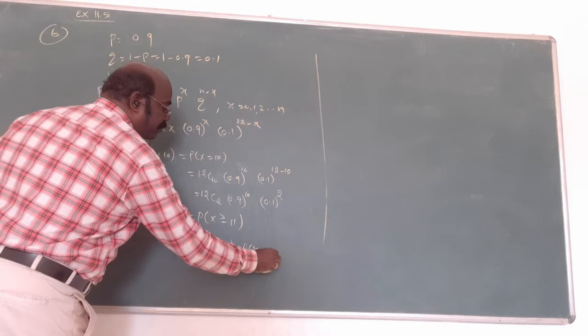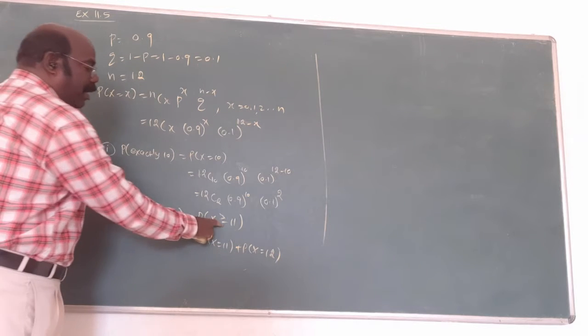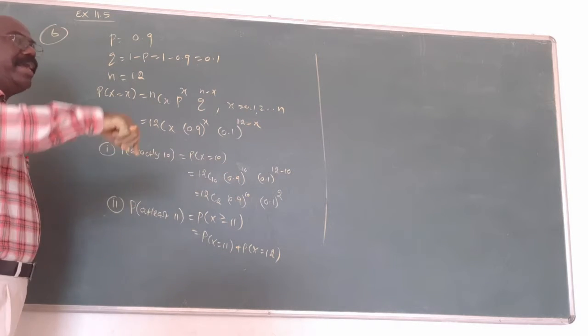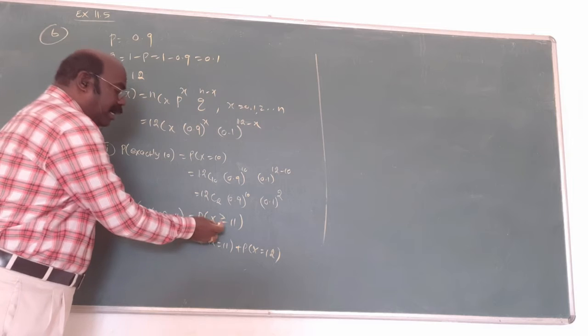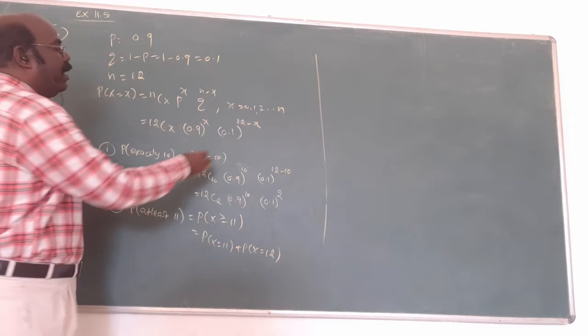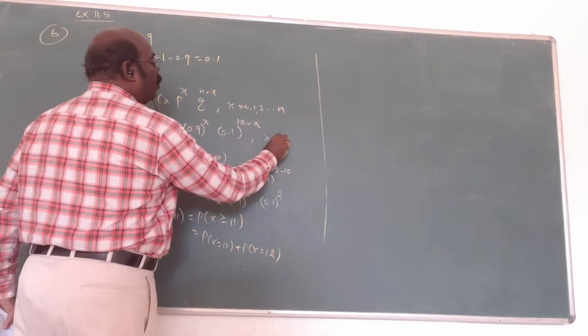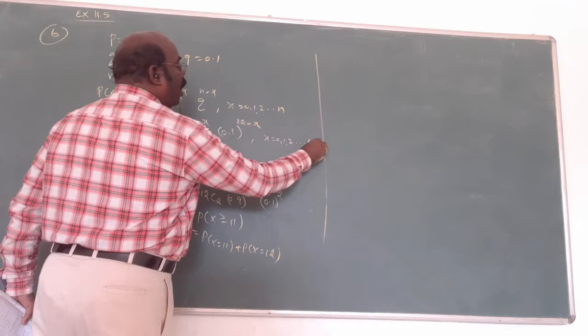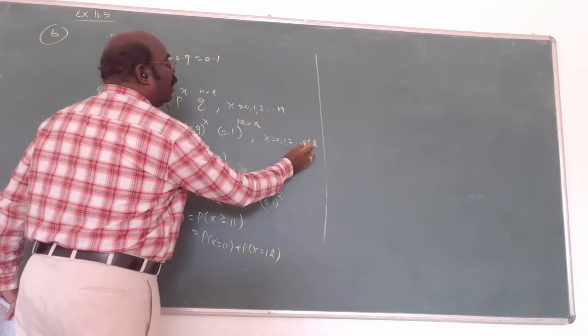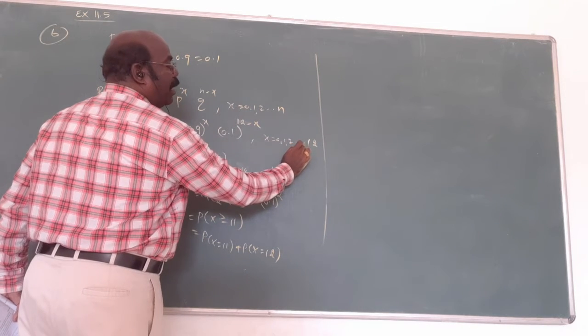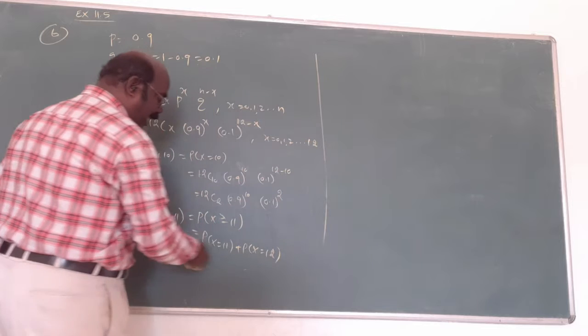If it were at least 1, you would put the formula 1 minus something. But here, n is 12, x goes 0, 1, 2 up to 12, and 11 and above means 11 and 12.